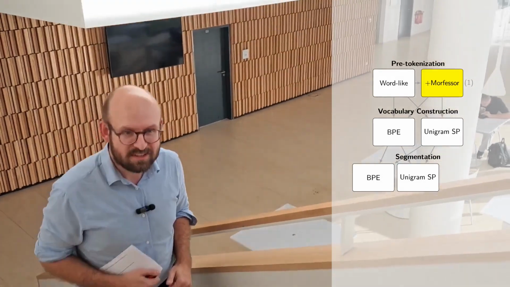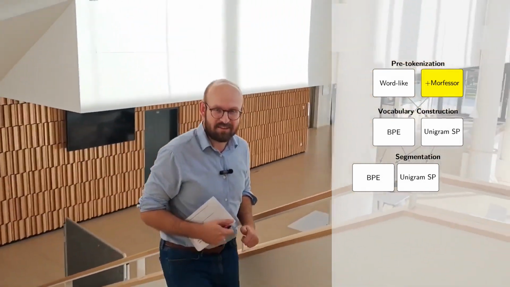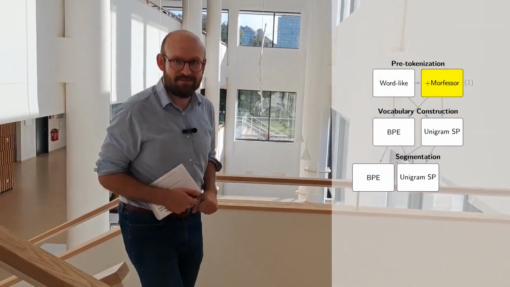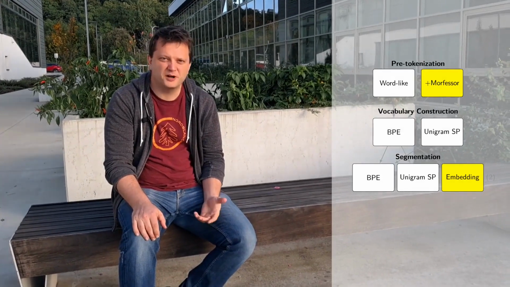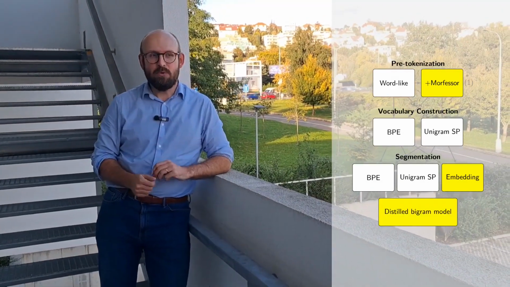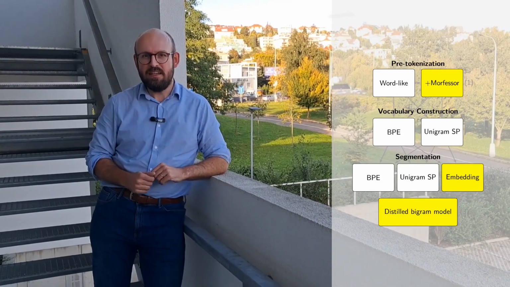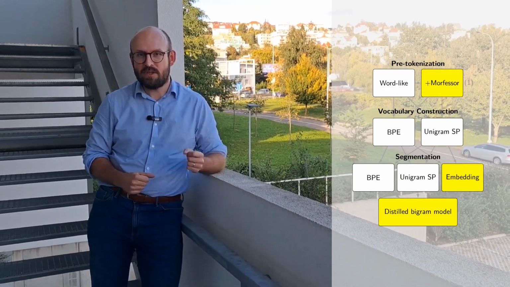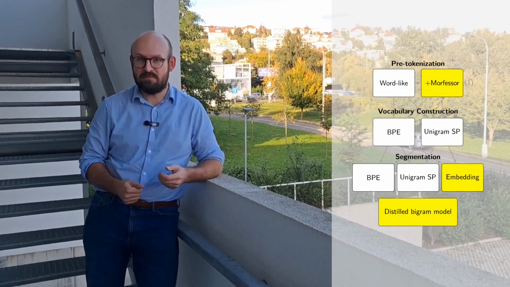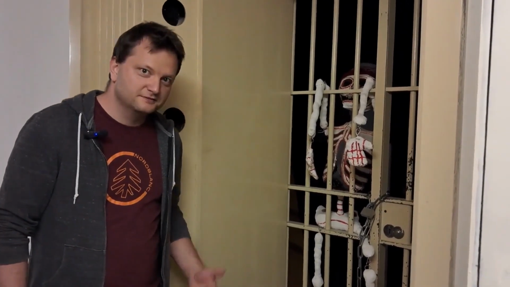In our paper, we propose 3 innovations. First, we use Morfessor, an unsupervised morphological segmenter, as a part of pre-tokenization. Second, we show an algebraic solution on how to extend the skipgram model for subword embeddings and use them for tokenization. Finally, we distill the embedding-based model into a fast bigram model, a straightforward generalization of the SentencePiece unigram model. So we don't need to use Morfessor and the embeddings at inference time.